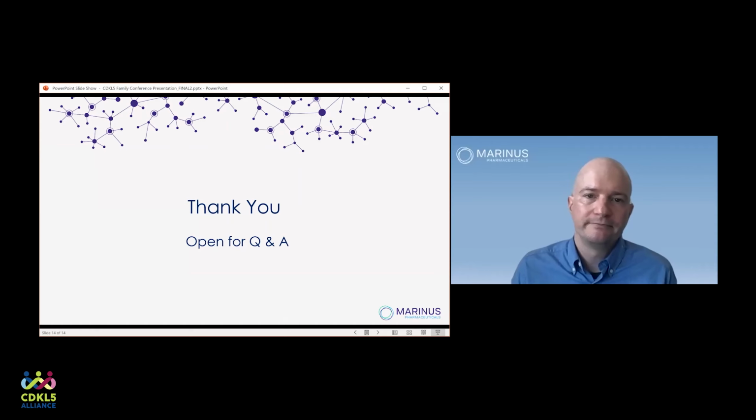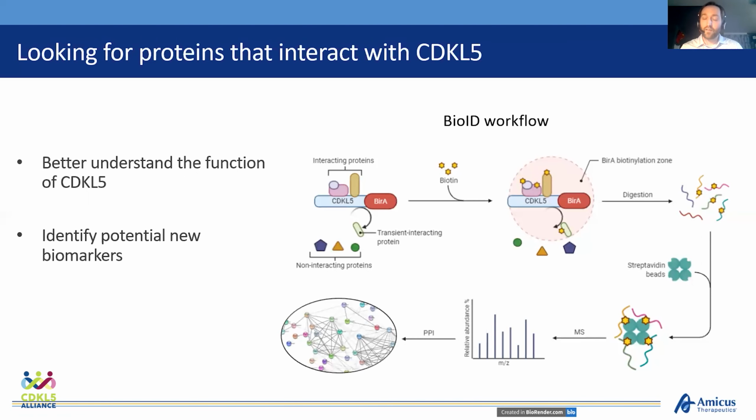The biotin ligase, BirA, will add the biotin molecule to those proteins. So we can take the total set of proteins, digest them, and then pull down specifically the proteins that have been biotinylated. We can then use tandem mass spec analysis to sequence those peptides, and map them onto the actual proteome of the cell. And from there, we can suggest which proteins have interacted closely with CDKL5.